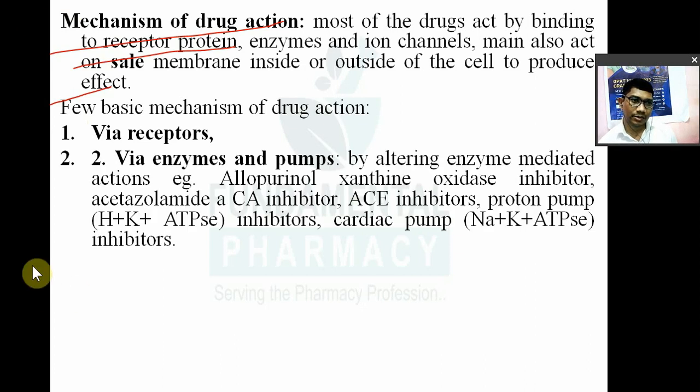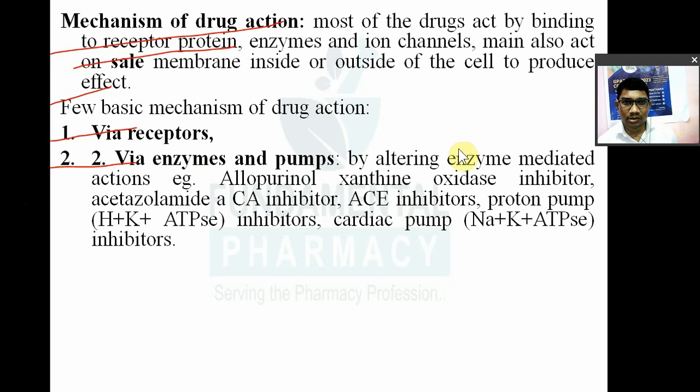We will look at receptors in detail later, which drug will act on various receptors. Via receptor, for example, beta blockers, alpha stimulants, beta stimulants, proton pump inhibitors, etc. Now via enzymes and pumps, some drugs may act via different enzymes and pumps, for example by inhibiting or stimulating the enzyme.